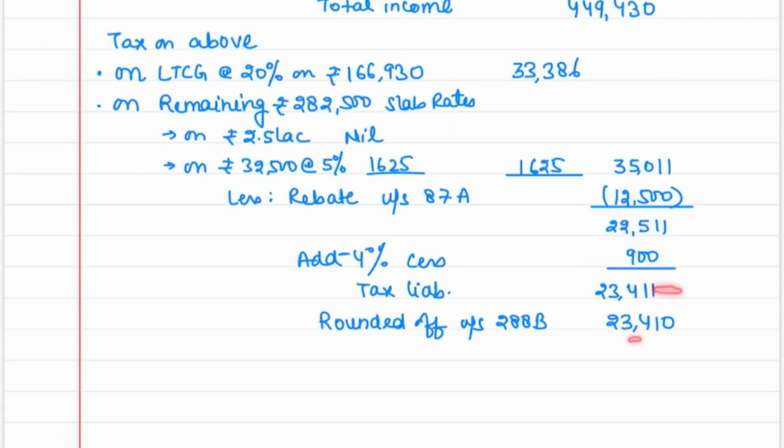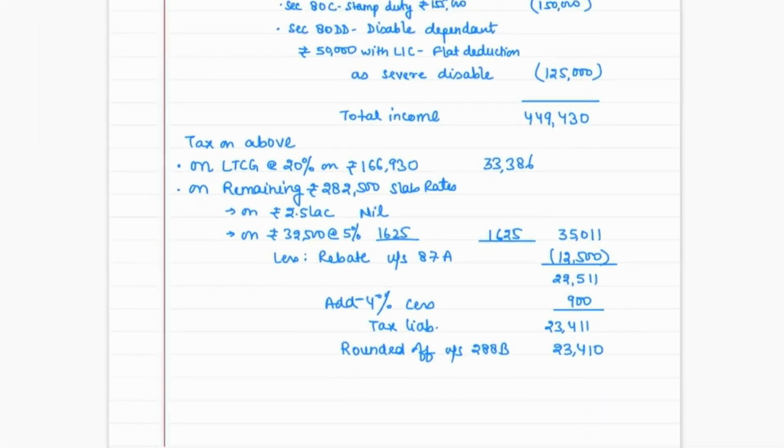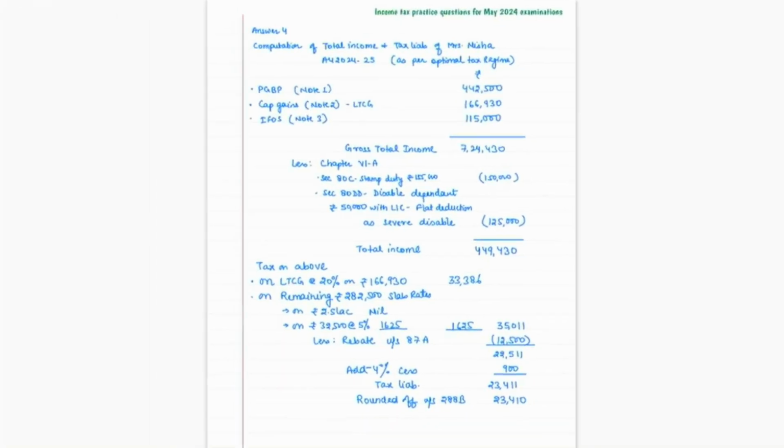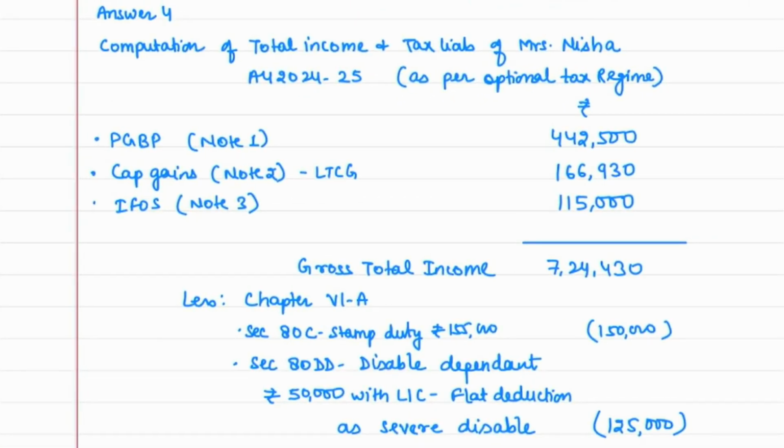And if you remember the section, you can write it. Otherwise, forget the section number. But yes, you have to round off your tax liability. Correct? So 23,410 is our final amount. If you want, you can pause the video over here.